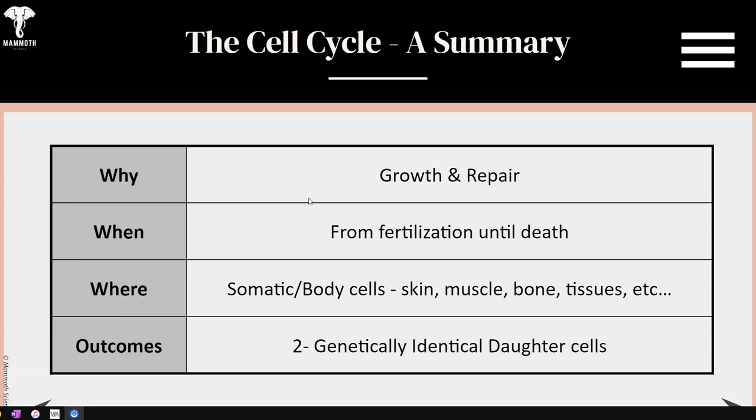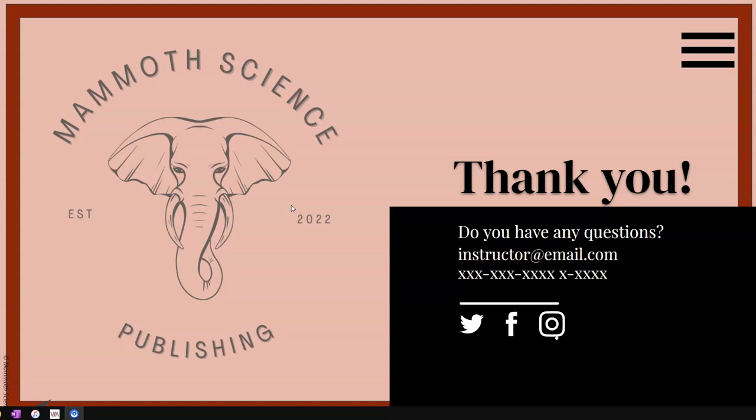So what are the outcomes? Two genetically identical daughter cells. Something to keep in mind here. So ladies and gentlemen, we've talked about the cell cycle. We talked about the phases that are contained within the cell cycle proper, also known as interphase, which makes up G1, S, and G2. We talked about mitosis: prophase, metaphase, anaphase, telophase, what happens within those cells during those specific phases.